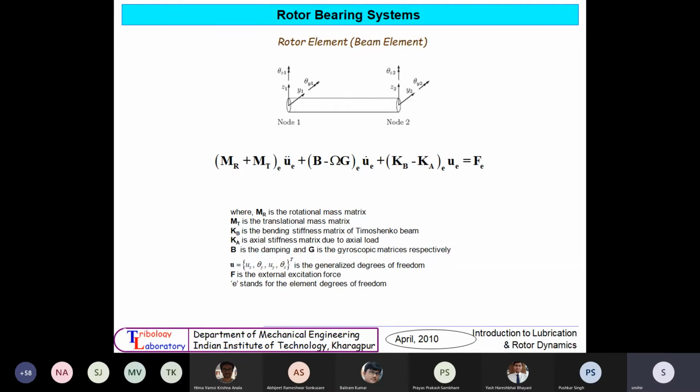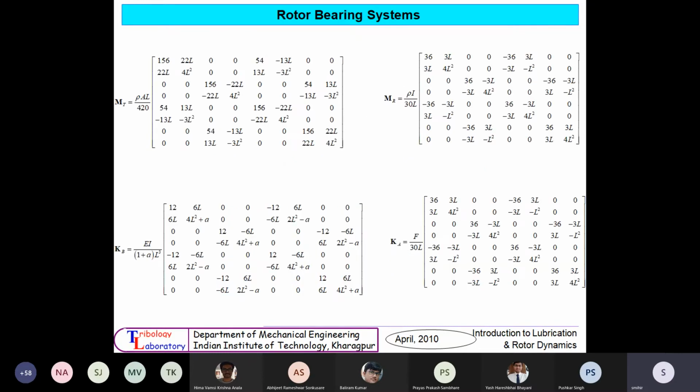In general, U is ux, theta y, uy, theta z, the generalized degrees of freedom. In total we have 8, so each matrix here will have 8 elements inside.